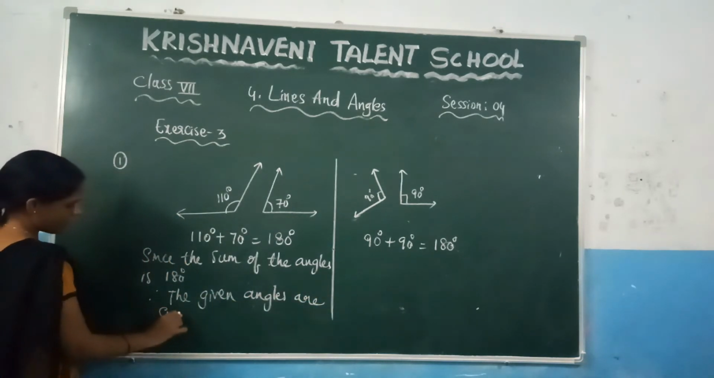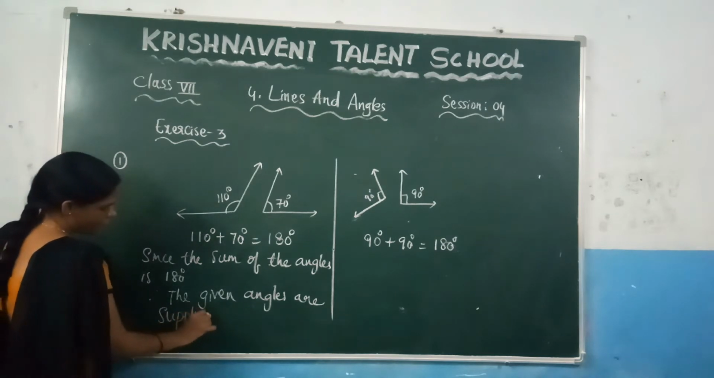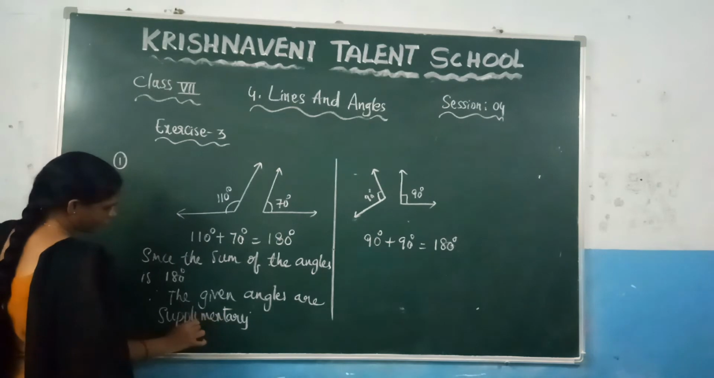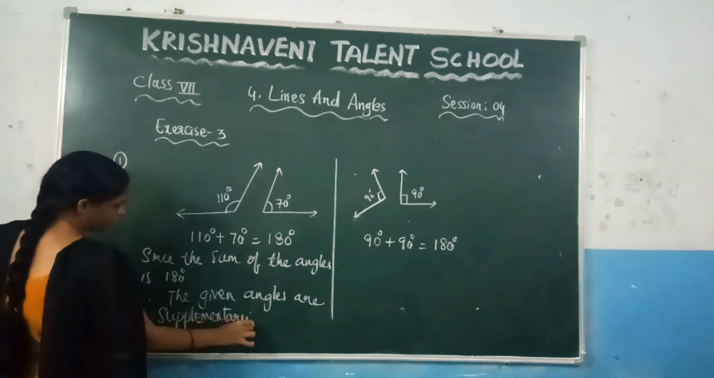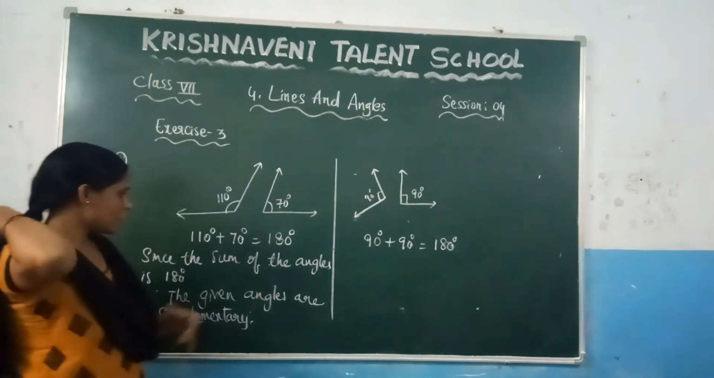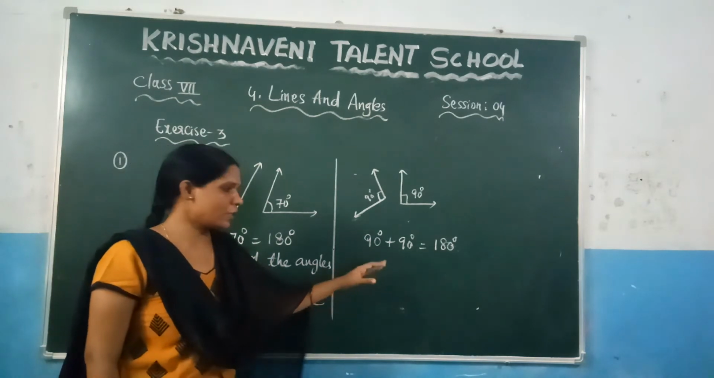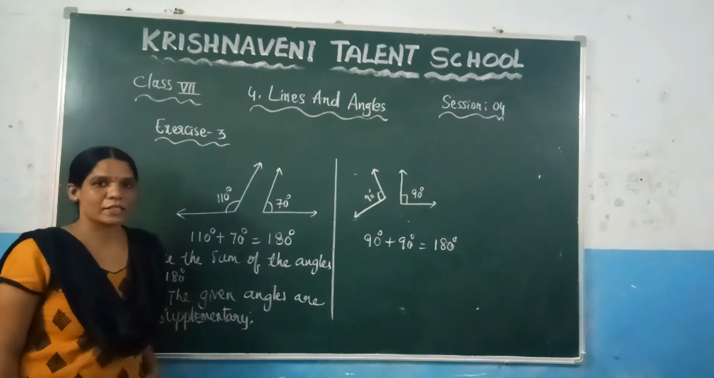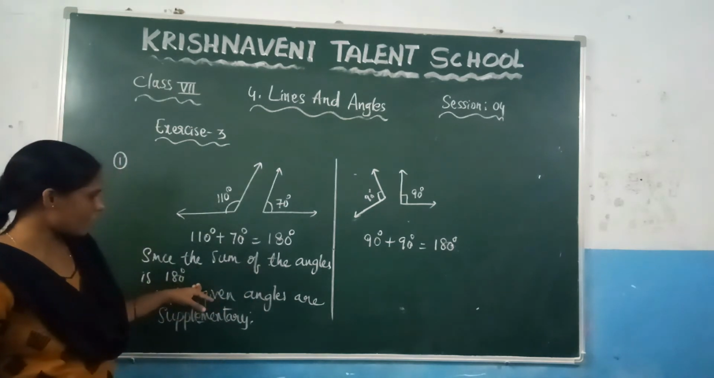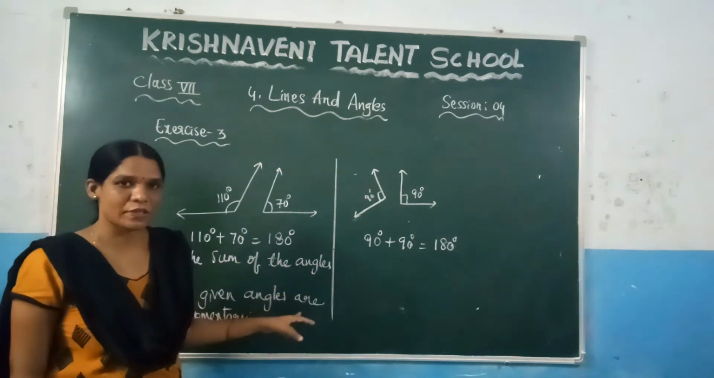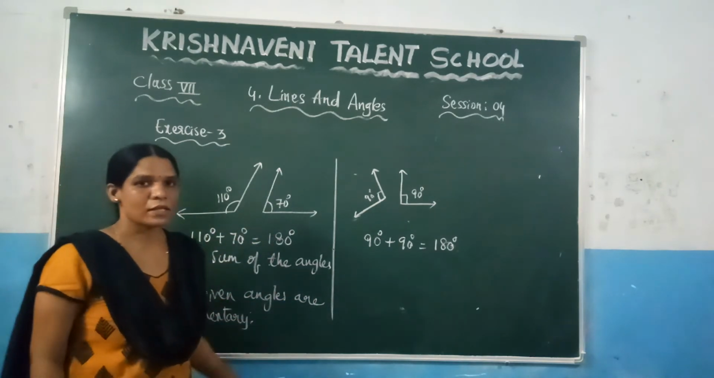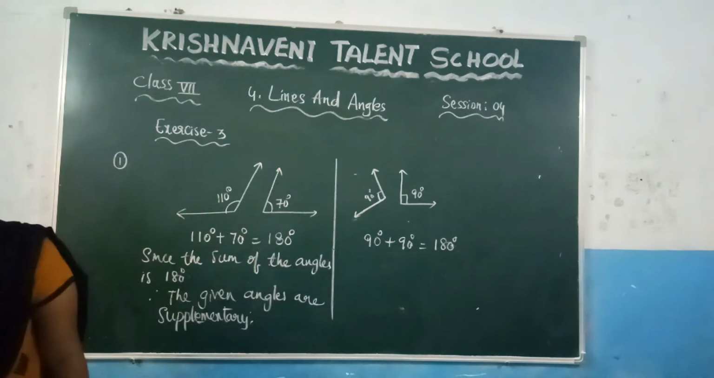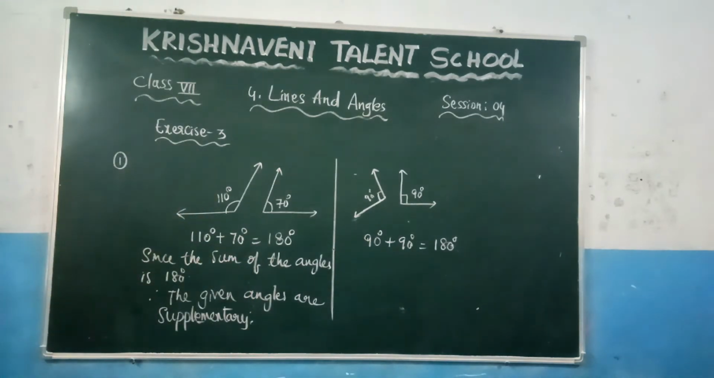supplementary angles. So the same reason you can write here. I am not writing it, you can write it. So what you can state here: since the sum of the angles is equal to 180 degrees, we can say that these two angles are supplementary. Similarly, these two angles are also supplementary. Now see the next question.